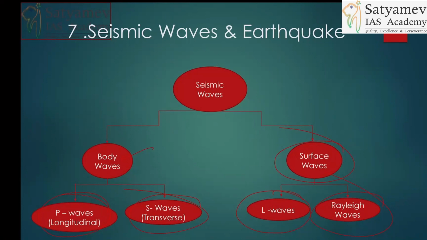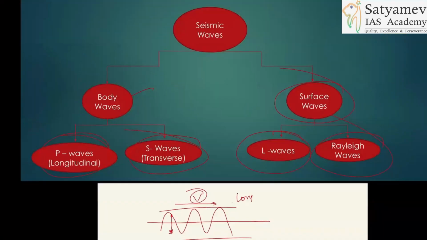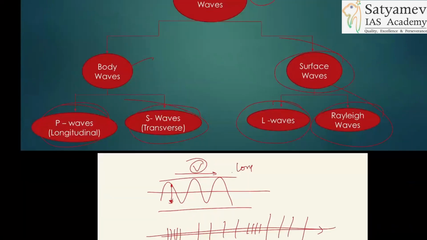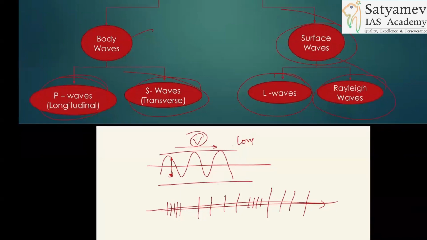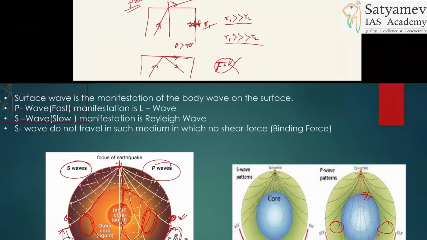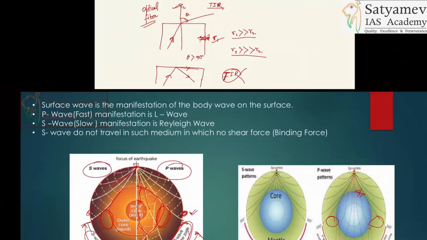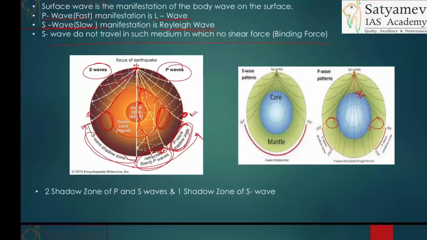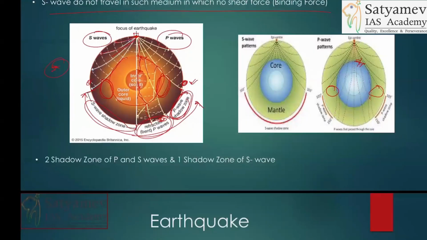So if you are talking about seismicity, essentially make this chart. Body waves, surface waves, long P waves and S waves. So here P waves are fast waves, manifestation is L wave. S waves are slow waves, manifestation is Rayleigh wave. All right. You know that this is PT content. This will not be there in mains.